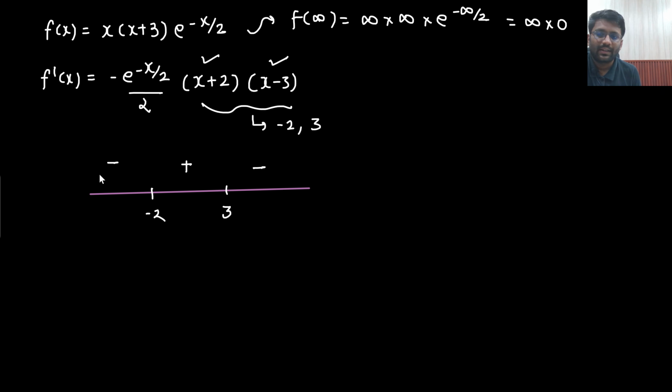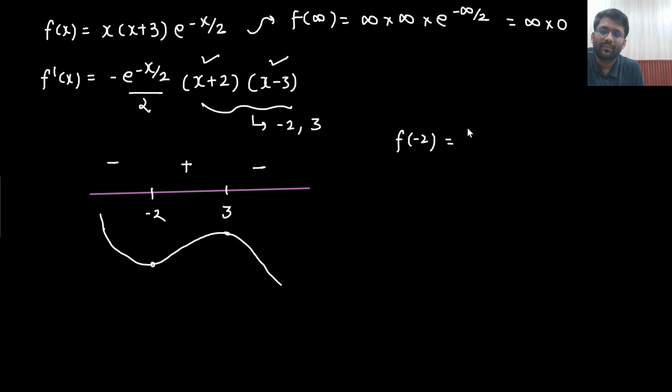So what will happen is that the graph is first decreasing, then it will increase. First it is decreasing, then at this point it will start increasing, and then at this point it will start decreasing. Okay, so this is how the graph would go. So can I find out the value of f of minus 2? What will be the value of f of minus 2?